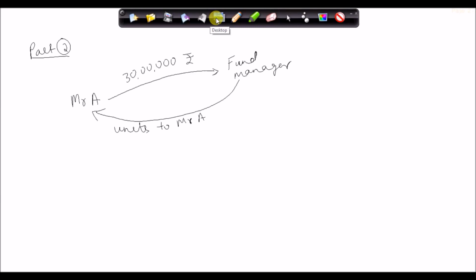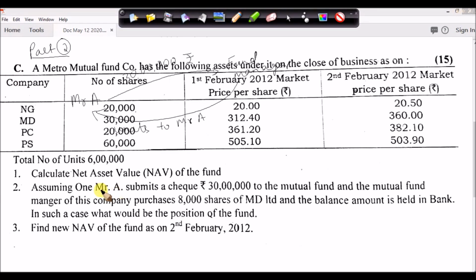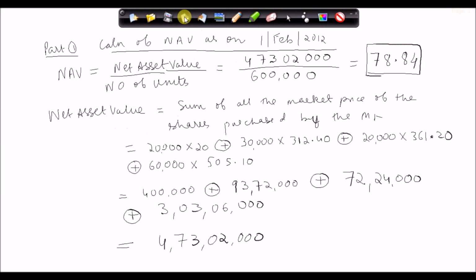So now friends, we have calculated the net asset value of the fund as on 1st February. So on 1st February we have a net asset value of 78.84 for 1 unit.